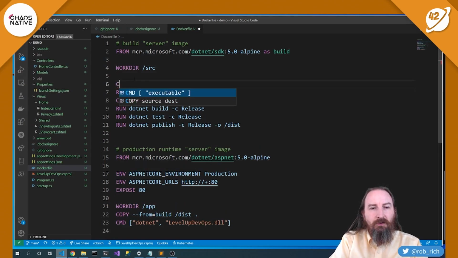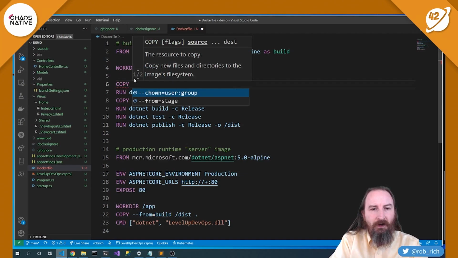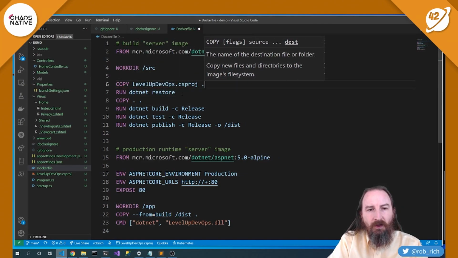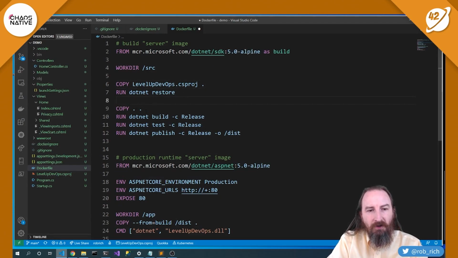Well, I still need to grab my manifest, so let's copy LevelUpDevOps.csproj into the current folder, then we'll dotnet restore, then we'll copy everything else, and then we'll build, test, and publish. Now that means if I change just a CSHTML file or just a JavaScript file, I'm not going to restore my NuGet packages. Docker will continue caching this layer. It'll start here, invalidating this layer, and it will start our build from here. Now, if our build fails, it'll stop at this step. If our tests fail, it'll stop here. If our publish fails, it'll stop here.